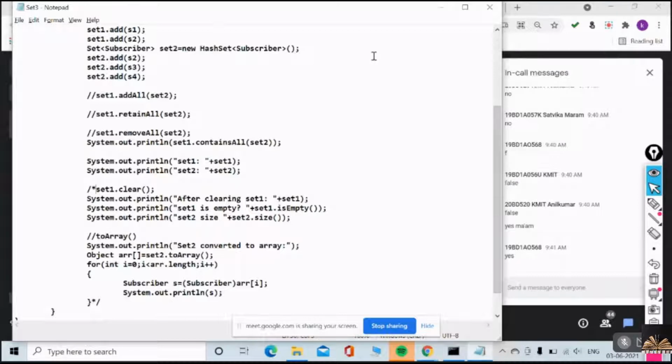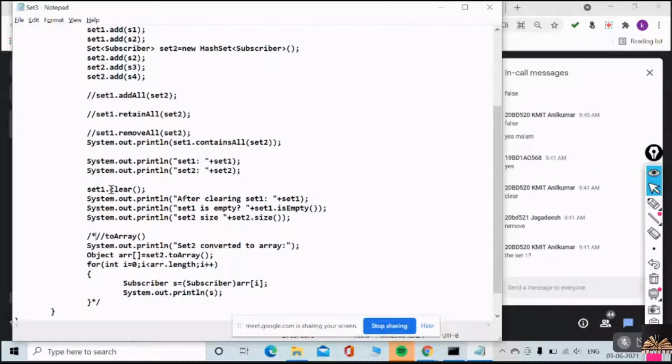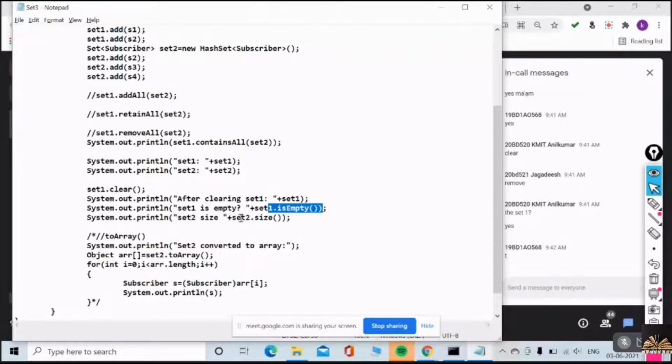Yes. Now I'm uncommenting the clear method. What will this clear method do? As the name itself explains, it removes all the elements of set 1. After clearing set 1, it becomes an empty set. And is set 1 isEmpty? Is it true or false? True. Very good. Set 2 dot size.